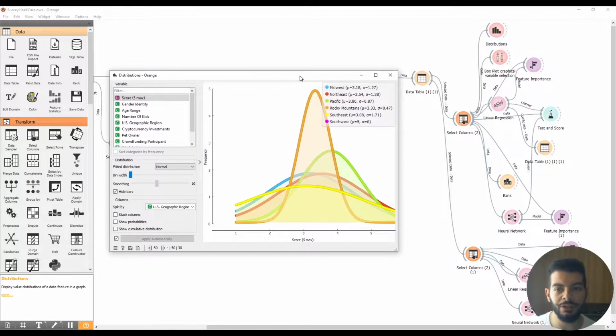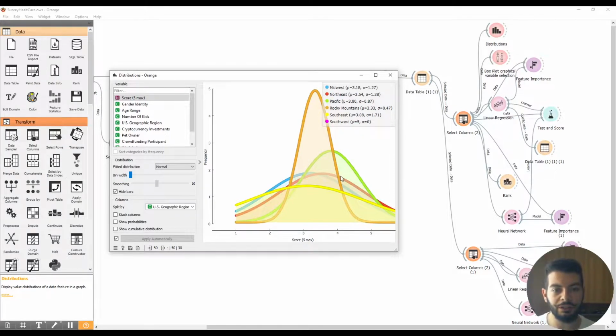You can see this as a graphical way to understand significant variables for our target variable, that is score. So for example, in this case you see the score split by the geographic region.